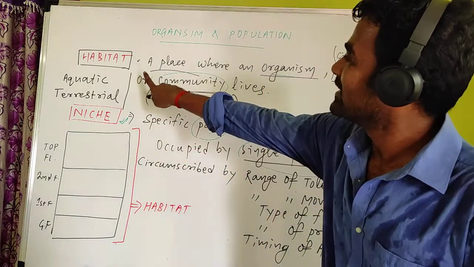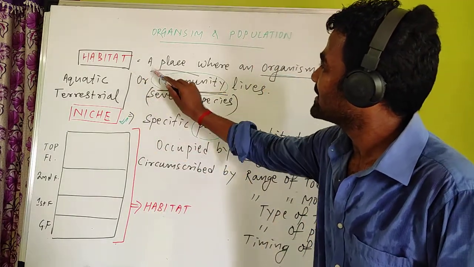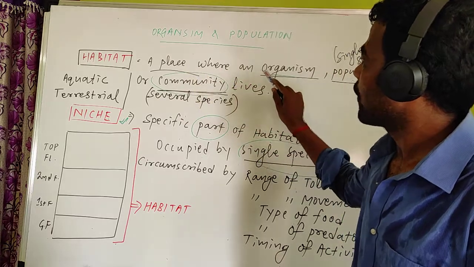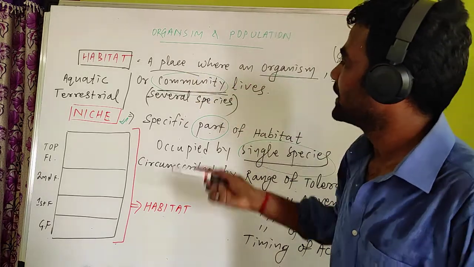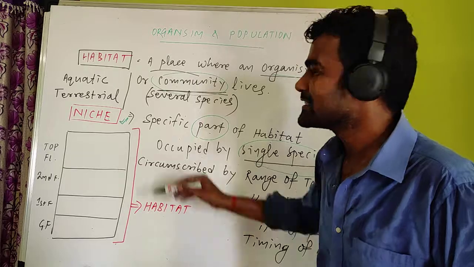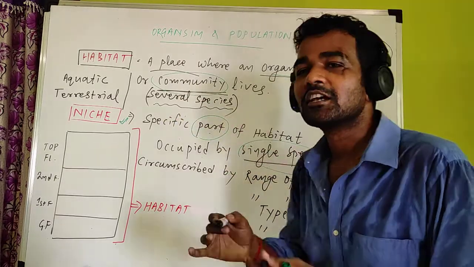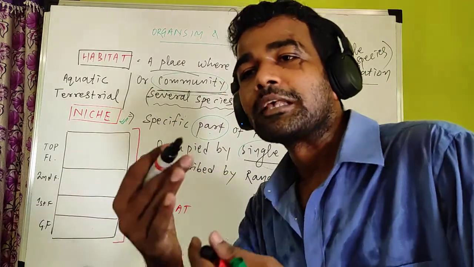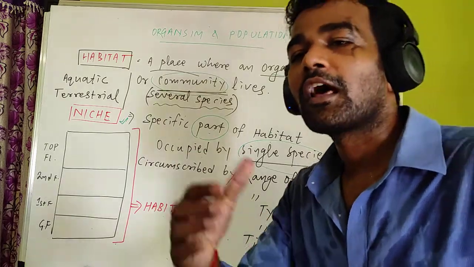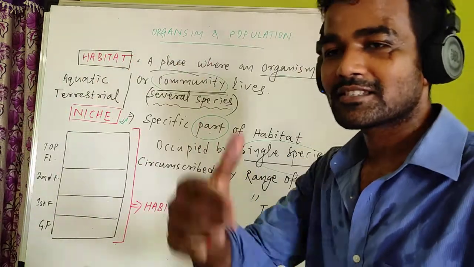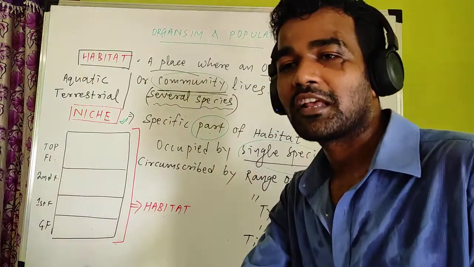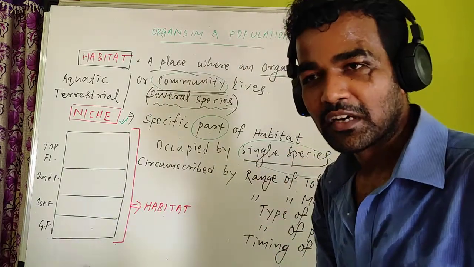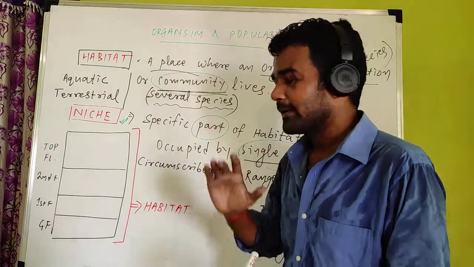Now compare with the definition of habitat. Habitat is a place where an organism, population or community, meaning several species, lives. Here, in your example, change several species to several batches or several sections, several classes like 11th class, 12th class, +3 class, PG class. So they are different. Clear?